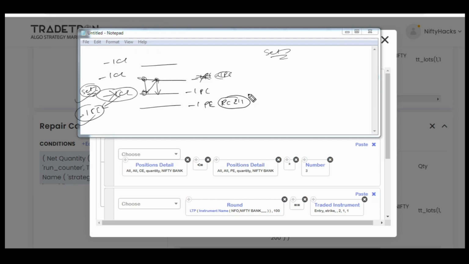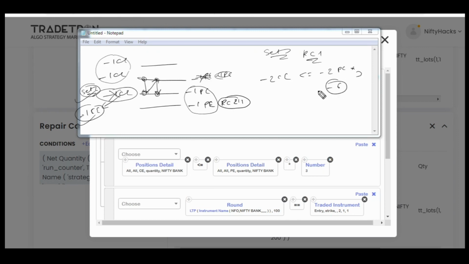Now how to prevent set 3 RC1 from entering in trade? As you all know, when the market again comes to this level, we will already have 2 puts and 2 calls. So if we do this math, minus 2 CE call side is greater than or equal to minus 2 PE into 3.